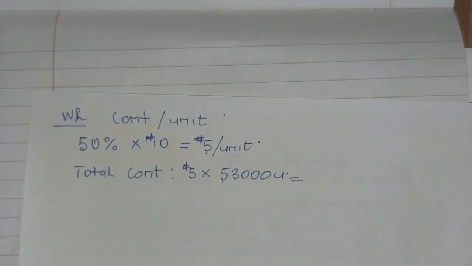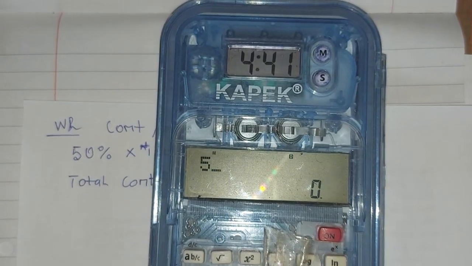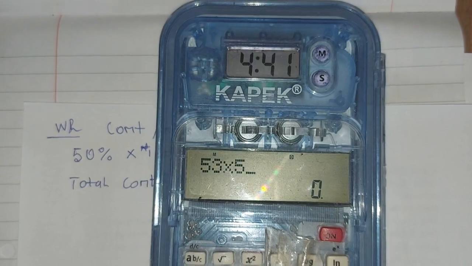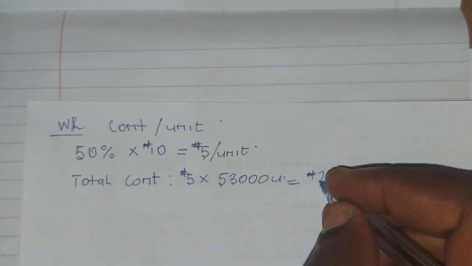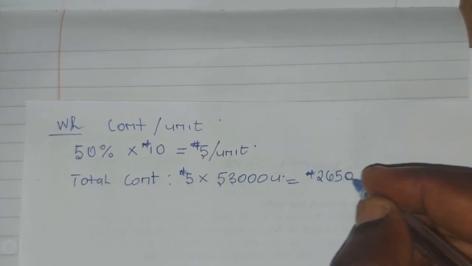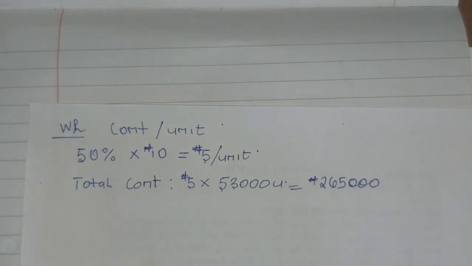Let's pick up our calculator. When you multiply, we have 53 times 5 naira, and that gives you 265,000. All right, now that is gotten.